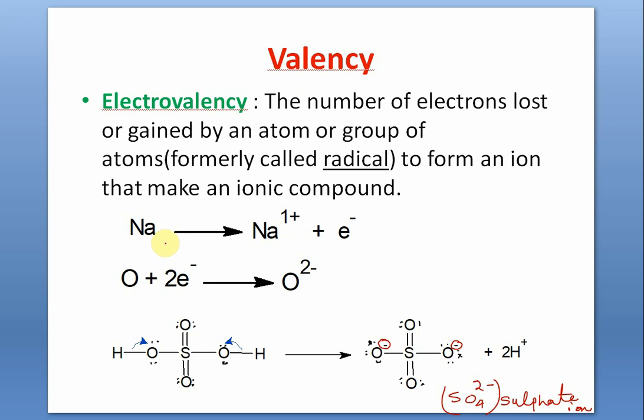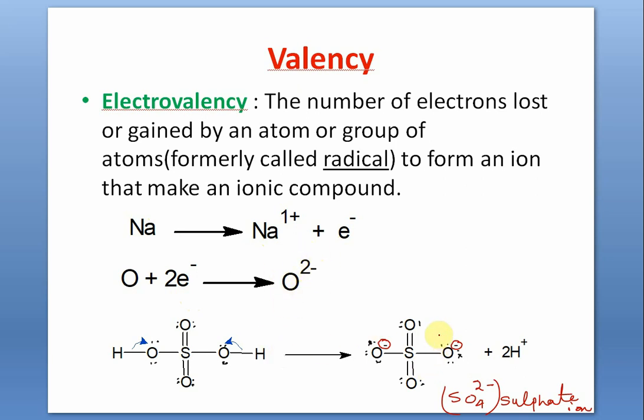So for example, sodium ion. Sodium has lost one electron to become sodium ion. Therefore, the valency of sodium ion is 1 plus. Similarly, oxygen has gained 2 electrons to form oxide ion. So the valency of oxide ion is 2 minus.